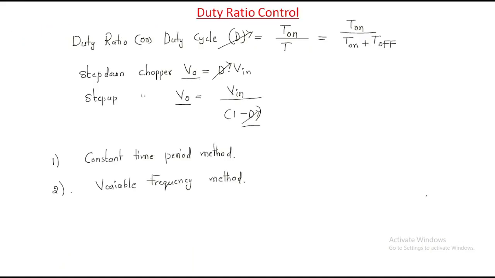This is about the duty ratio control. Simple. By controlling the duty ratio we can control the output voltage here. So this output voltage for step up or step down. By controlling this duty ratio we have two methods. The first one is the constant time period method. Second one is the variable frequency method or variable time period method.